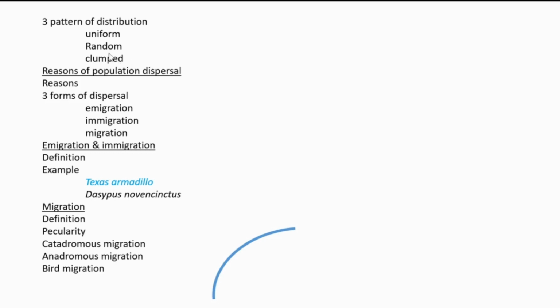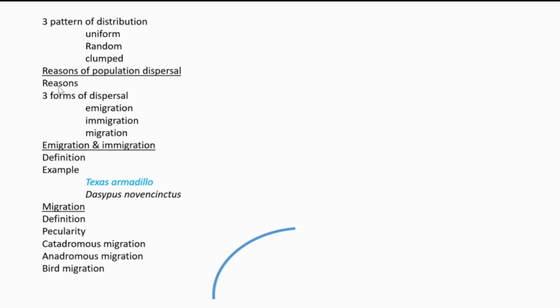Then random distribution. Random distribution means where all environments are uniform. This type of distribution is very rare. If the environment is uniform, then organisms can stay wherever they desire. No need to consider whether it is optimal for their existence or not. And also that condition is very rare. Then clumping of individuals. This is the most common form. And the group size may be same or different, depending upon the conditions of the habitat.